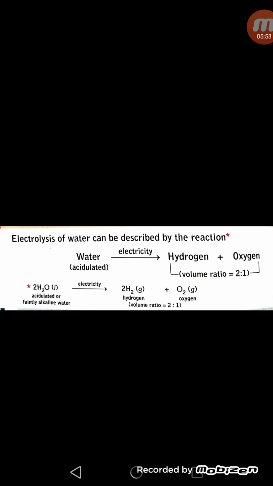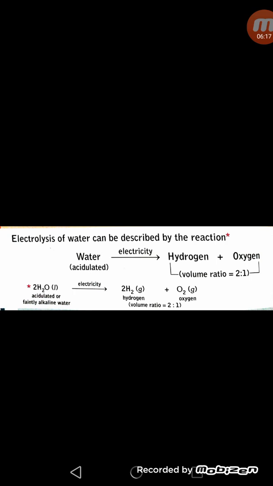Acidulated means some acid is dissolved in water so that it becomes a better conductor of electricity. When electricity is passed through the water, it decomposes into hydrogen and oxygen in the ratio of 2:1, and this process of splitting of water into hydrogen and oxygen is called electrolysis.